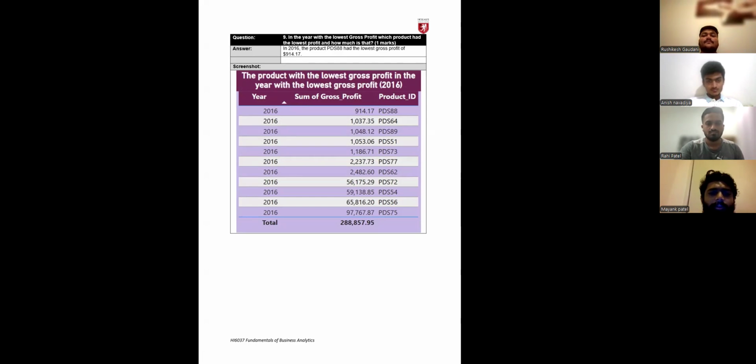A table visual displayed the gross profit for each product, enabling a detailed comparison. Sorting the table in ascending order helped to find the product with the minimum profit value. Product TDS88 has been shown to have the lowest gross profit during the year 2016.